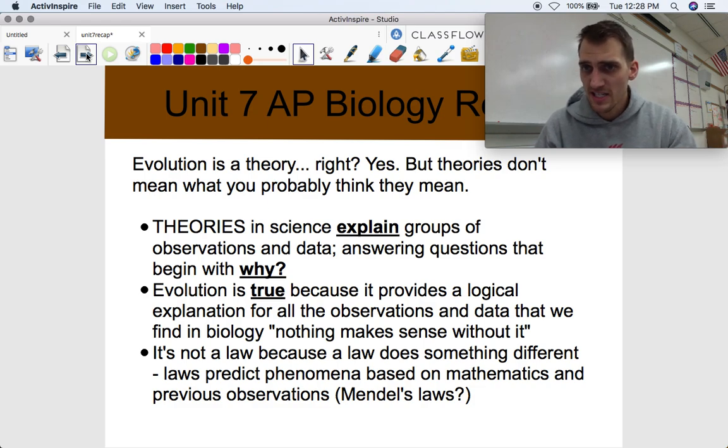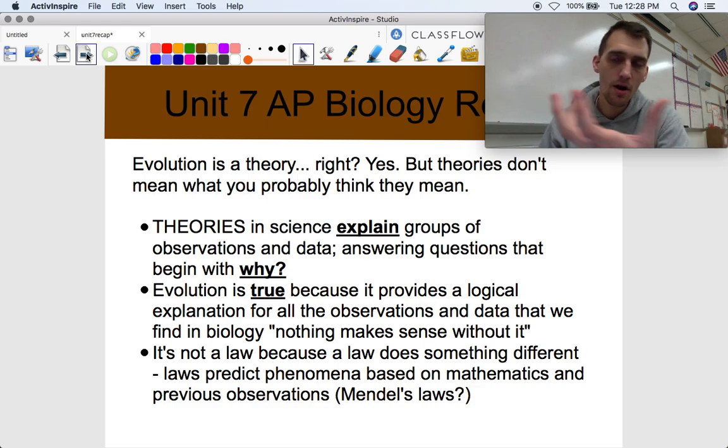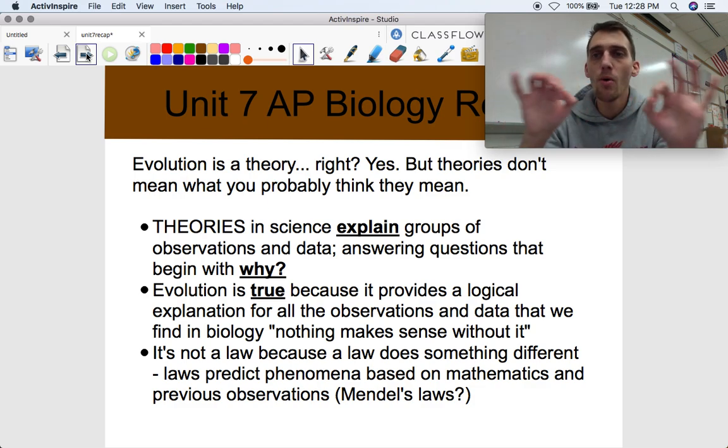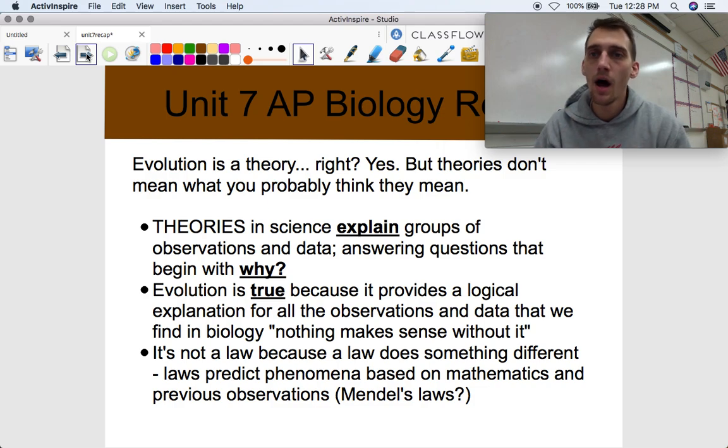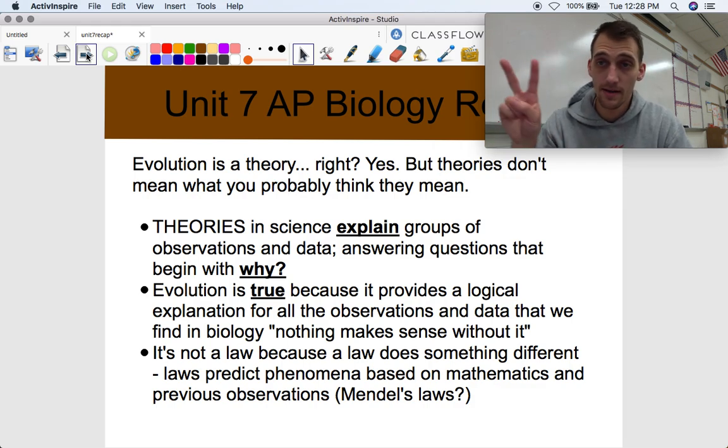It explains large groups of information, data and observations. It puts it all together, ties a little bow on it, and says, this is why we're getting the results that we do. That's what evolution is. Evolution is true because it provides a logical explanation for all the observations and data that we find in biology. Nothing makes sense without it.